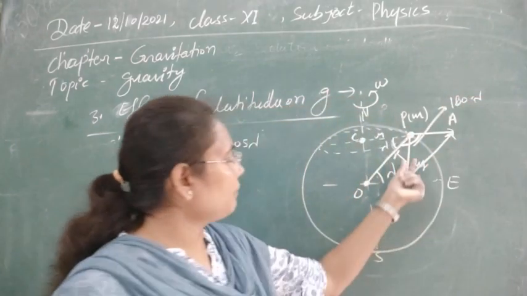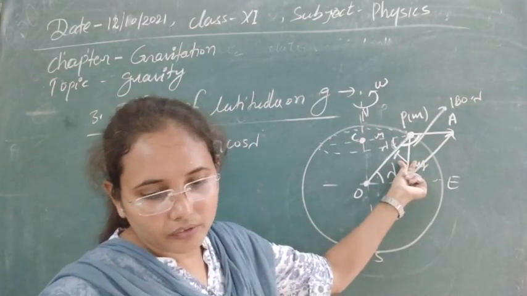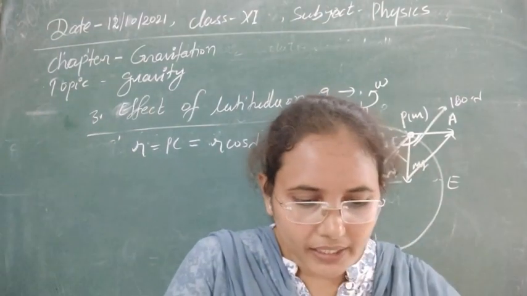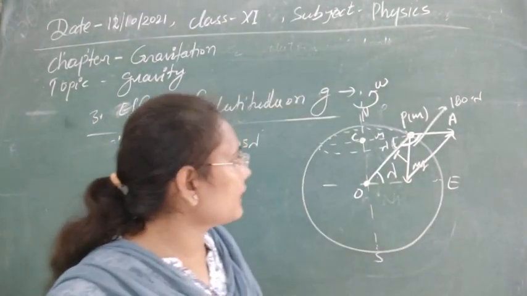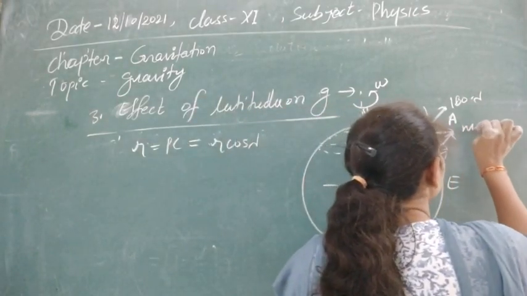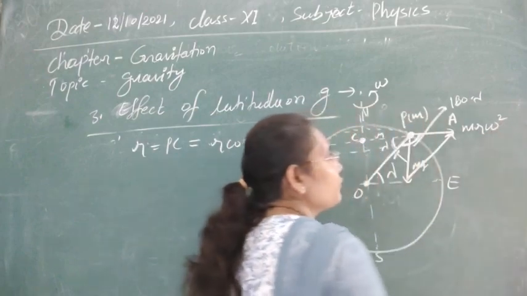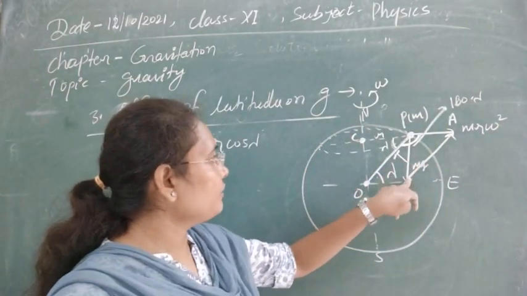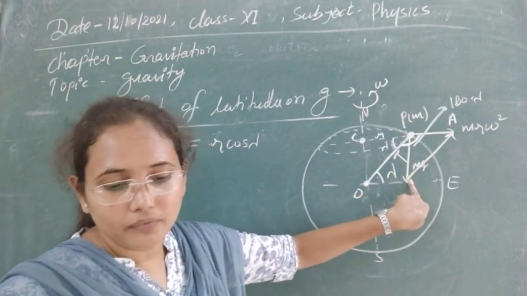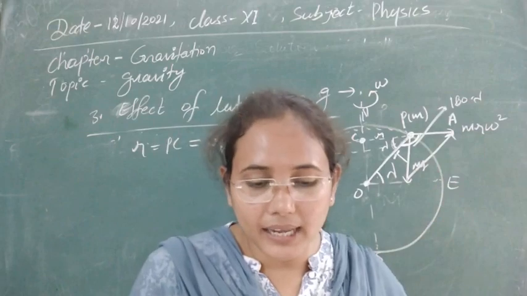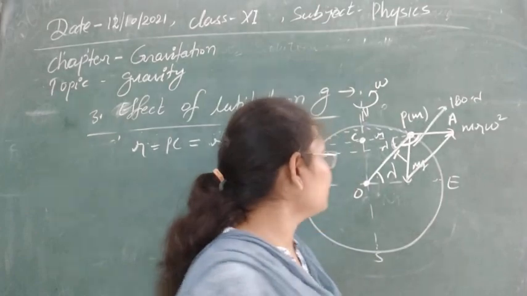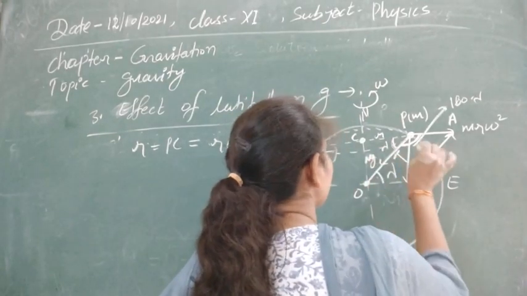Here the weight is acting, mg, on the particle. We can now calculate the resultant of two forces. One force is acting outward along PA, and that is the centrifugal force, which has value m r omega square, and one force is acting downward, mg, which is the weight. We can calculate the value of the weight now.